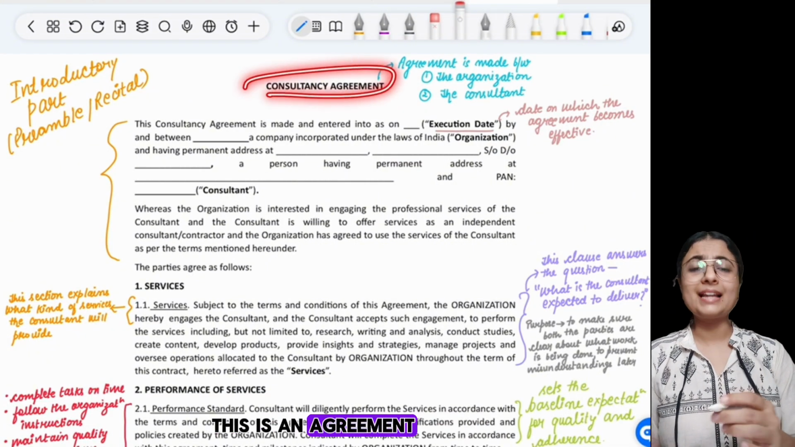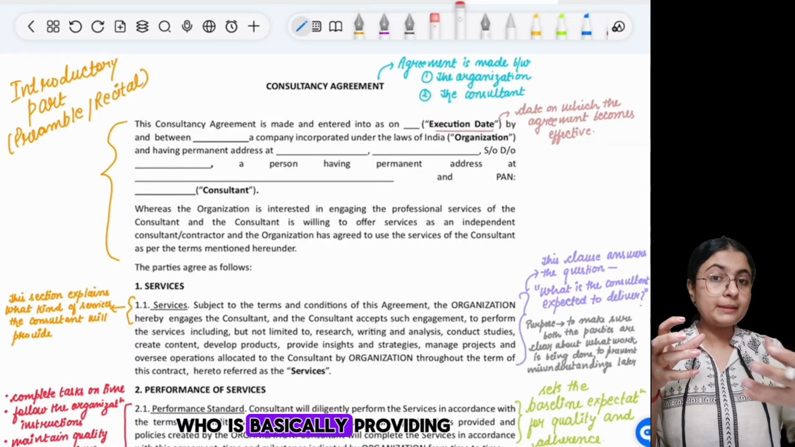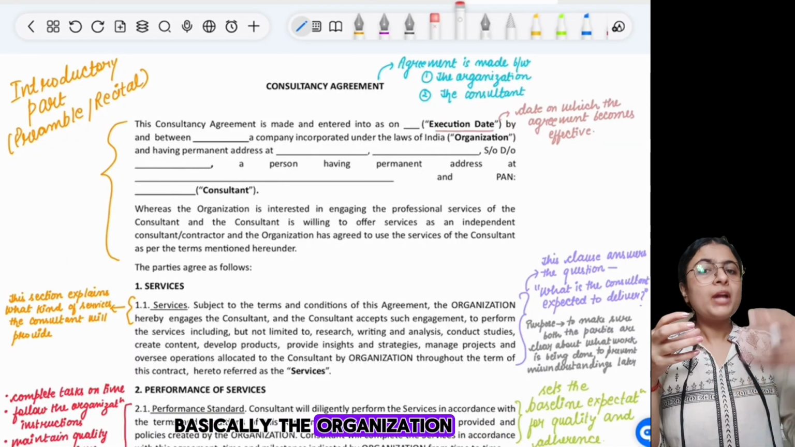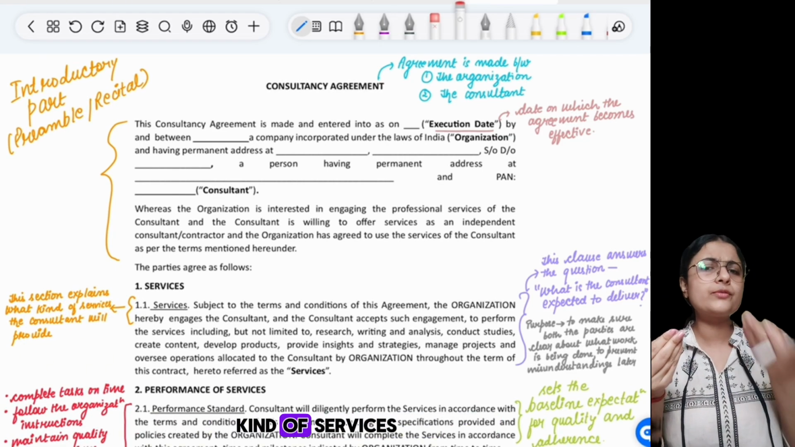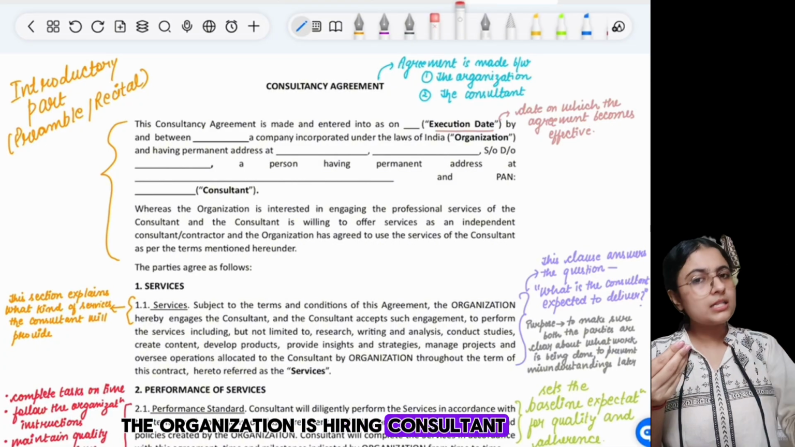Now, this is an agreement that is made between an organization and the consultant who is providing a service to the organization, right? The organization and the consultant agree to this agreement because the organization requires some kind of services, and for that, the organization is hiring a consultant.